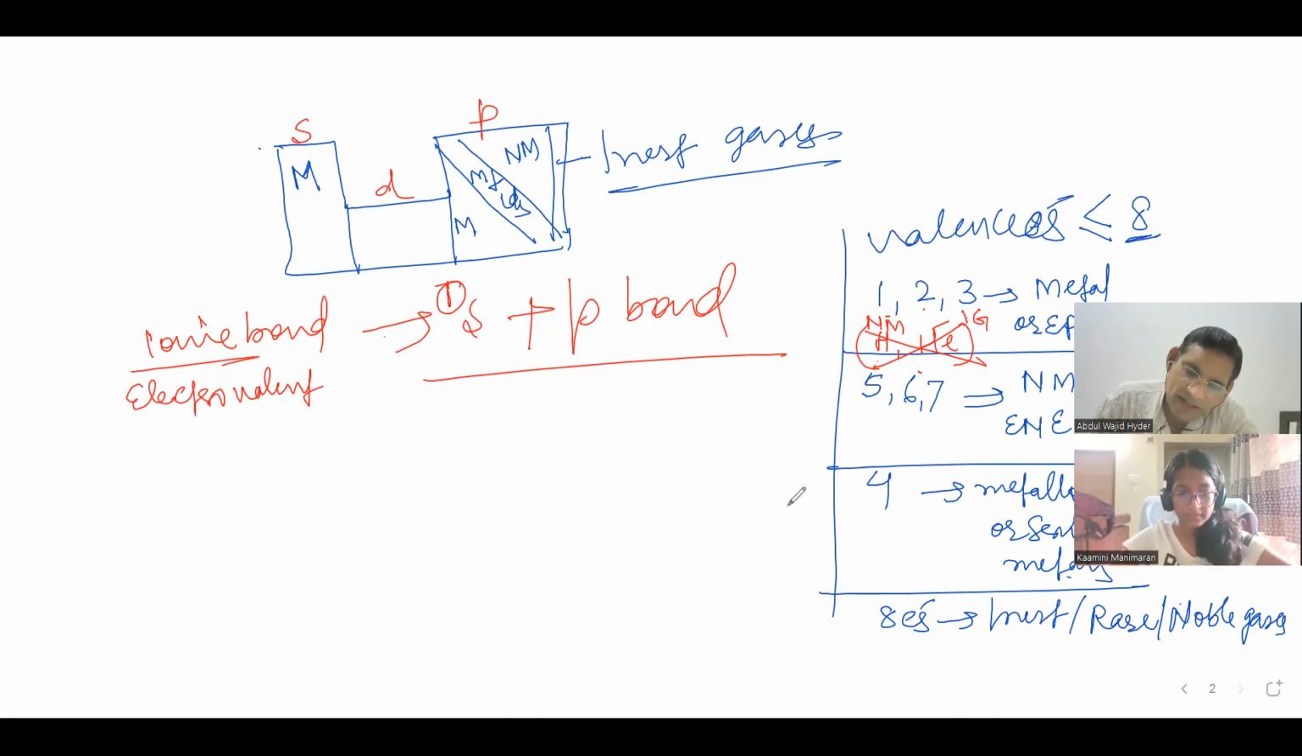Now see, there is an exception for this one too. What about carbon? Carbon has 4 electrons in its valence shell, but is not a metalloid. It's not a semi-metal. It's a non-metal. Do you know the meaning of metalloid or semi-metal?